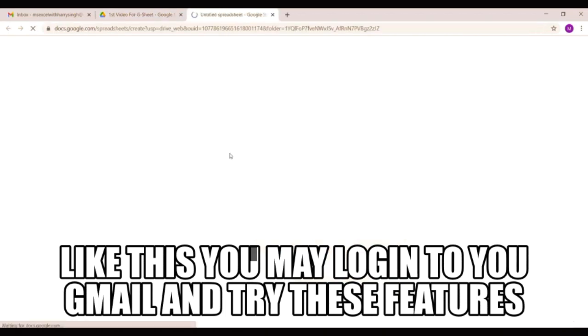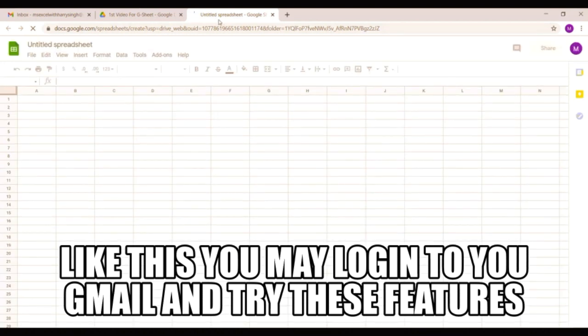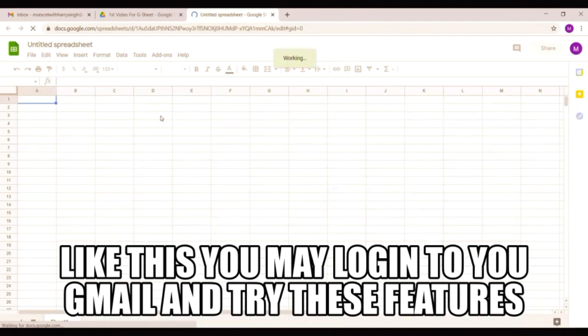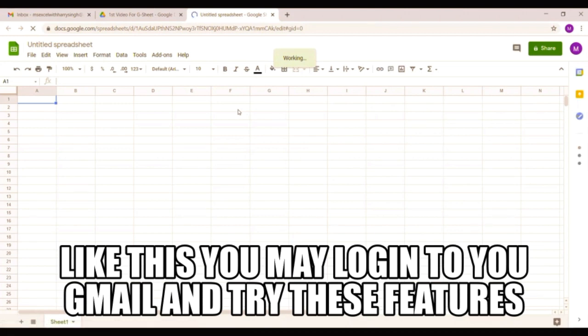Now one untitled spreadsheet will be created directly, because the title is not given by Google, so you have to give a title. Let it create. It will hardly take 30 seconds to create a blank spreadsheet, or Google Sheet basically, for you.